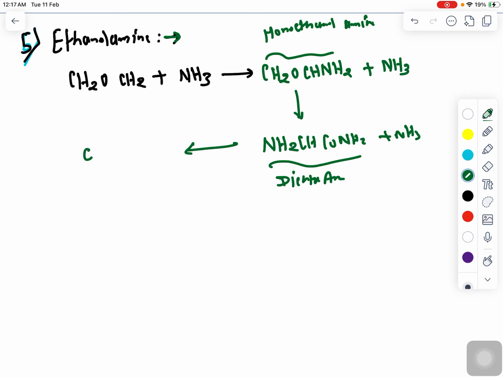So here you can see again NH2, and single bond O. So ethanolamine is there, so you can write CH2OH, right? So this is called triethanolamine.